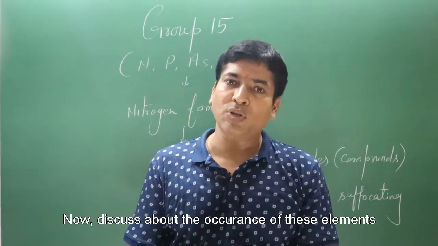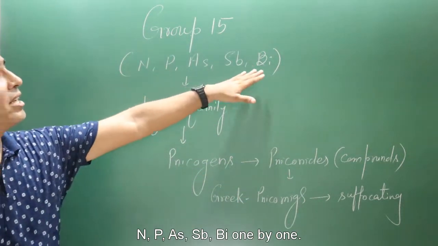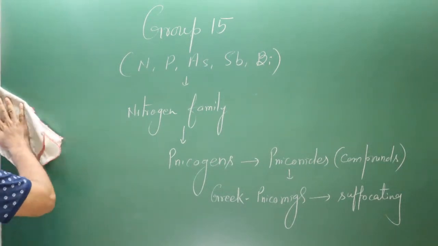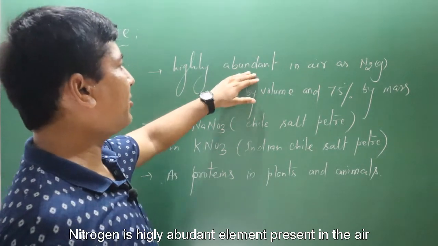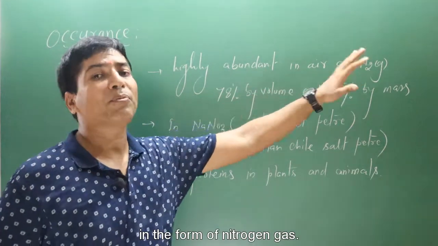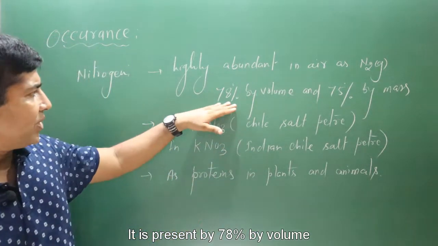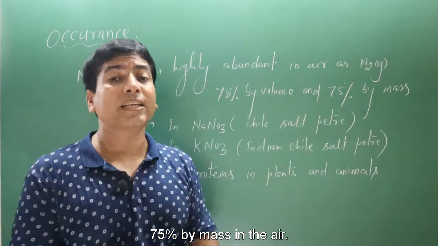Now let's discuss the occurrence of these elements: nitrogen, phosphorus, arsenic, antimony, bismuth, one by one. The first element is nitrogen. Nitrogen is a highly abundant element present in the air in the form of nitrogen gas. It is present at 78% by volume and 75% by mass in the air.